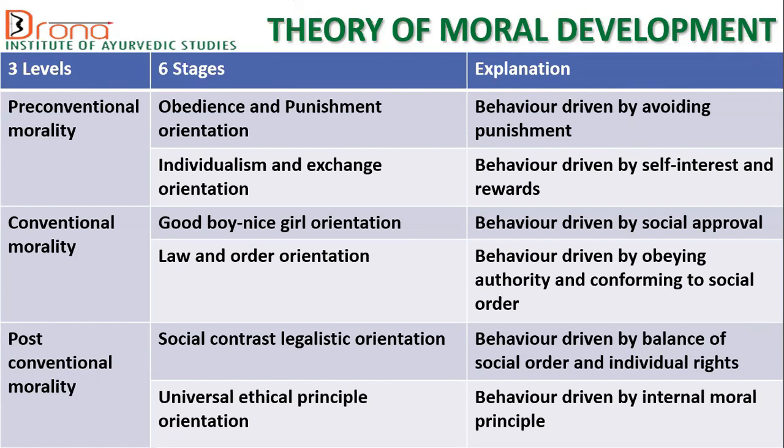And in conventional morality, there are two stages, good boy, nice girl orientation and law and order orientation. In good boy, nice girl orientation, behavior is driven by social approval. And in law and order orientation, behavior is driven by obeying authority and conforming to social order. And in post-conventional morality level, there are two stages, social contrast, legalistic orientation, and universal ethical principle orientation. In social contrast, legalistic orientation stage, behavior is driven by balance of social order and individual rights. And in universal ethical principle orientation stage, behavior is driven by internal moral principle.